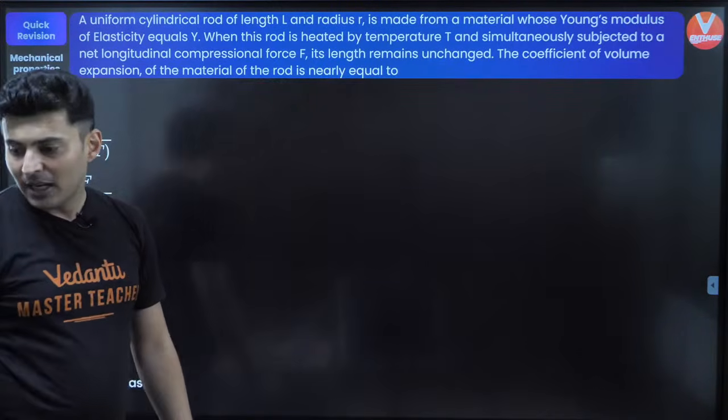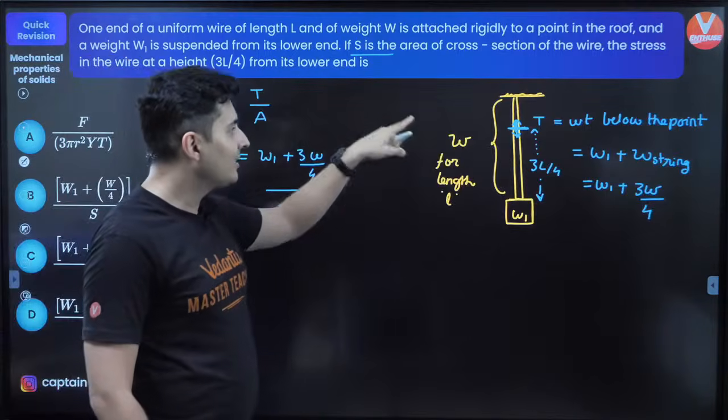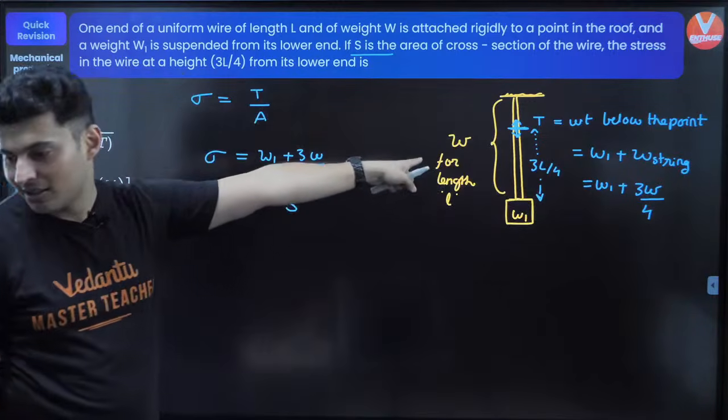Why 3L by 4, Subhash? It was given in the question. Look over here, 3L by 4. So that's the reason why we had to take 3L by 4, Subhash.